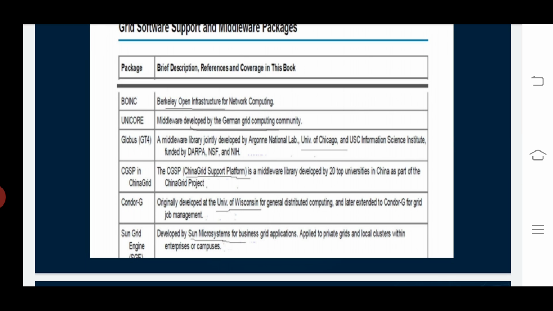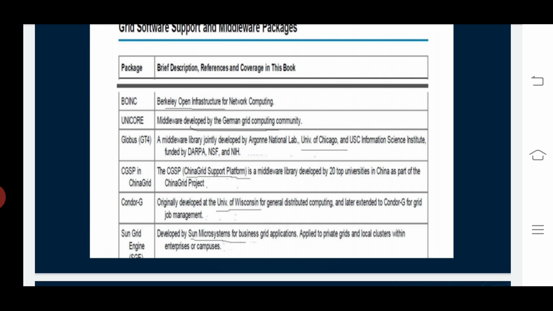BOINC stands for Berkeley Open Infrastructure for Network Computing. Coming to UNICORE, it is a middleware developed by the German grid computing community. And coming to the Globus Toolkit, it's very important. It is a middleware library jointly developed by Argonne National Lab, the University of Chicago and USC Information Science Institute, funded by DARPA, NSF and NIH.